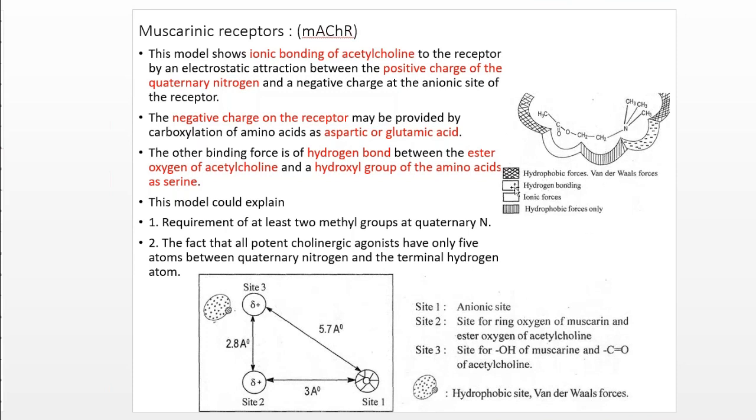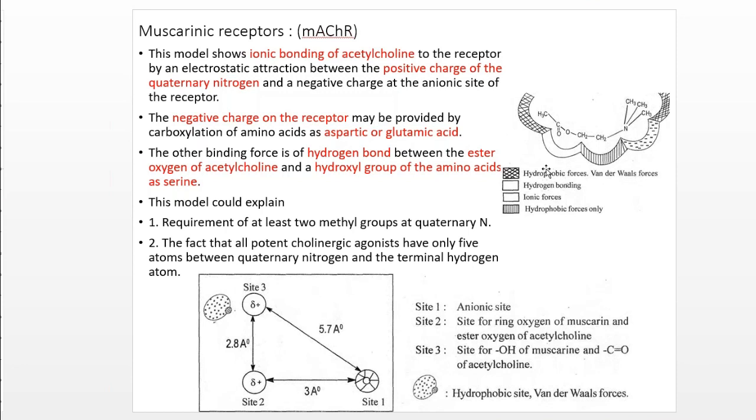For example, the cross-section area is for hydrophobic, the plain region is for hydrogen bonding, and this is ionic forces, meaning electrostatic force of attraction. Then the straight vertical lines represent hydrophobic forces.